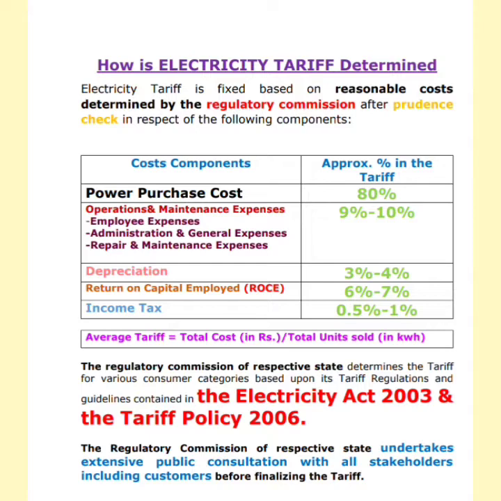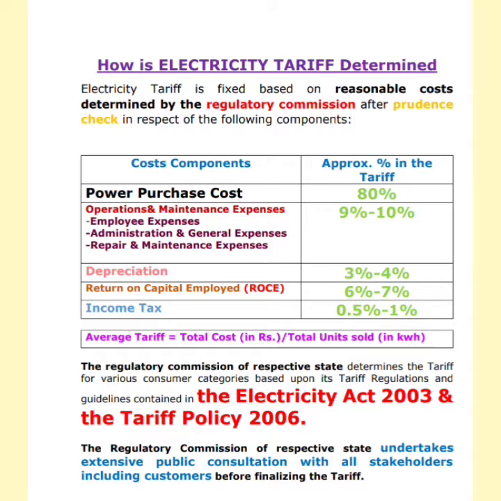Basically, that is decided based on the reasonable cost determined by the regulatory commission, after a prudence check in respect of the following components, and I have given all the components in the table. If you look at the table, the power purchase cost is a major component that comprises 80%.